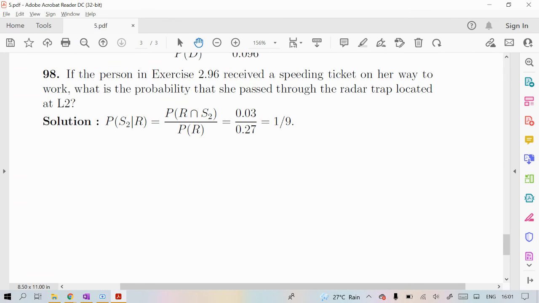If they give you something, you will find the conditional probability. They give you that they received the speeding ticket on her way. So what is the chance they received it at L2? They may get it at L1, L2, L3, L4. So what is the chance of getting it at L2?